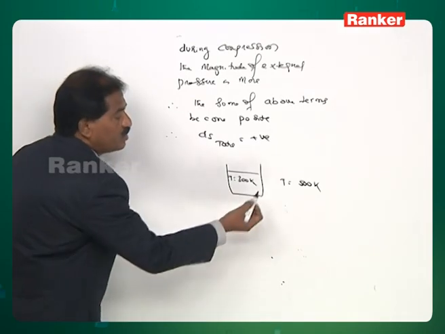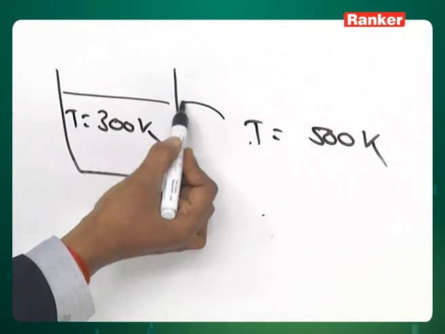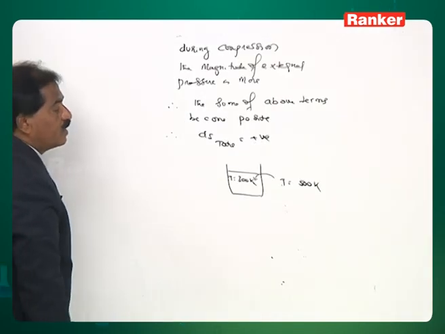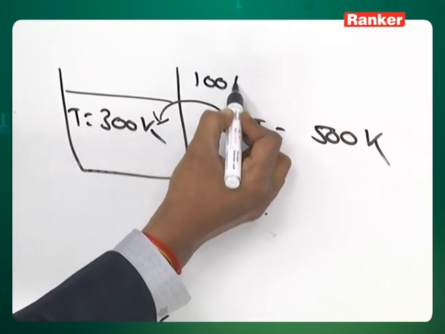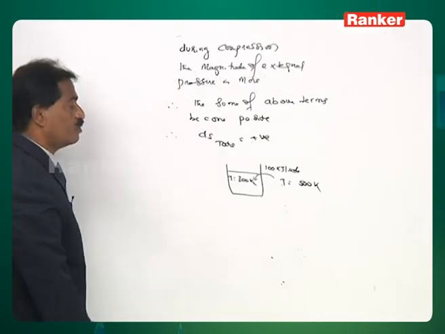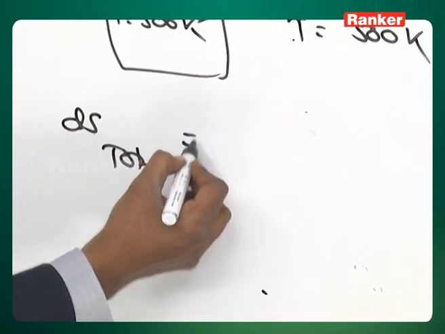When such a large temperature difference exists between system and surroundings, a large amount of heat will be transferred. Let us say the amount of heat transferred is 100 kilojoules per mole.